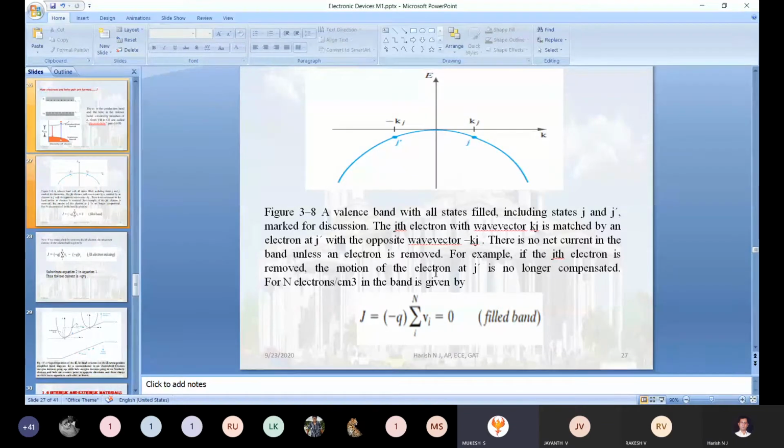Hello? Yes, sir. Yeah, tell me, Mukesh, what is the meaning of this equation? What does this equation represent? Hello, sir. Yeah, please.